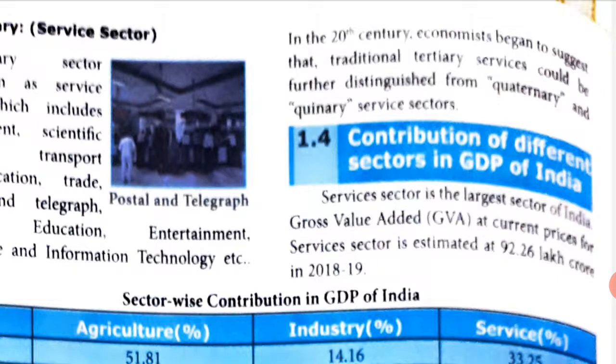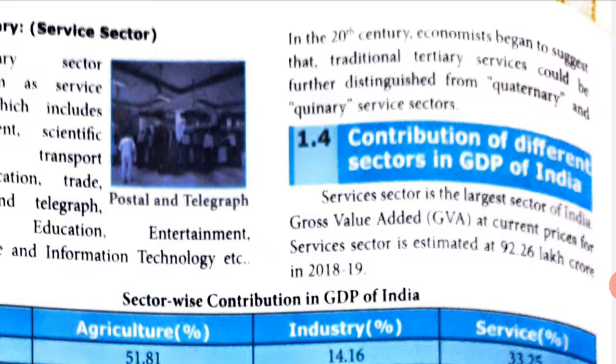The next one is contribution of different sectors in GDP of India. So, the service sector is the largest sector of India. Gross value added at current prices for the service sector is estimated at 92.26 lakh crores in 2018-19. So, what is the gross value added price for the service sector?